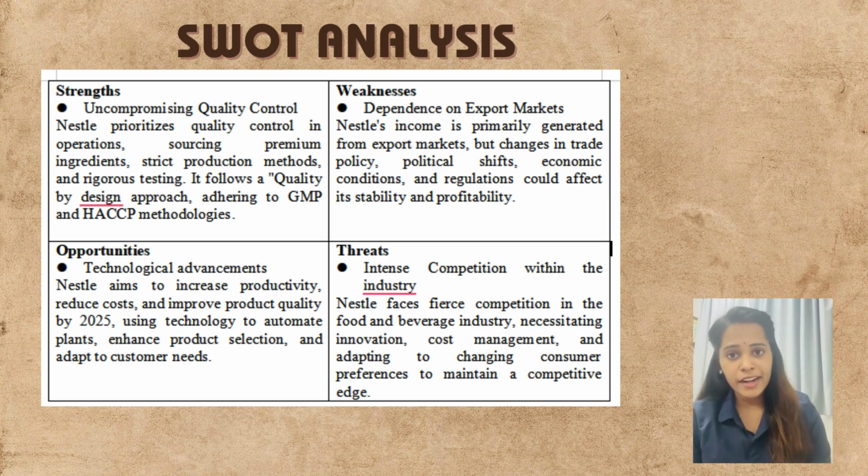For the SWOT strengths, uncompromising quality control. Nestle prioritizes quality control in operation, sourcing premium ingredients, strict production methods, and rigorous testing. It follows a quality by design approach, adhering to GMP and HACCP methods.